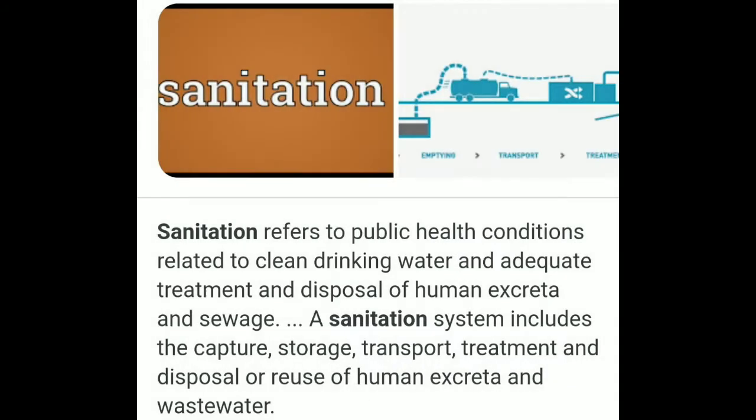What is meant by sanitation? Sanitation refers to public health conditions related to clean drinking water and adequate treatment and disposal of human excreta and sewage. A sanitation system includes the capture, storage, transport, treatment and disposal or reuse of human excreta and wastewater.